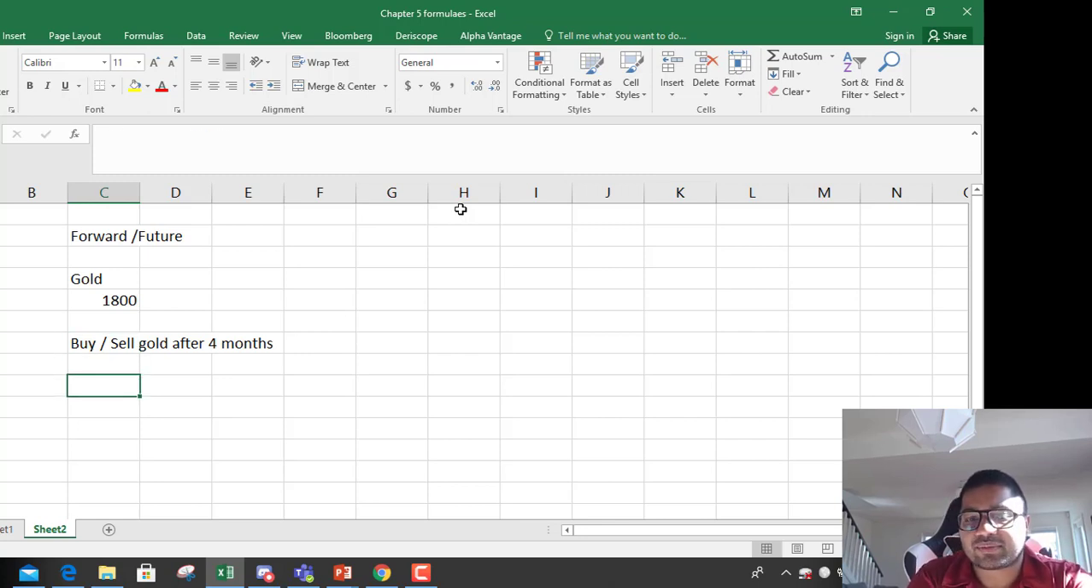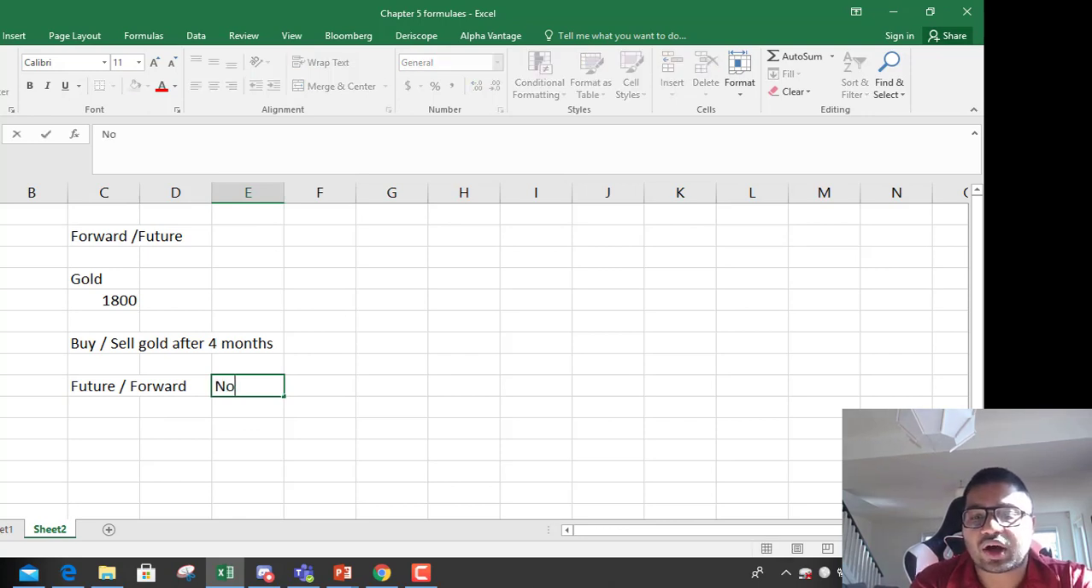That is nothing but the future price. The future or forward price is the price at which you can buy or sell gold after 4 months. Now what does that future or forward price depend on? It depends on the concept of no arbitrage. What does no arbitrage mean? That right now a person should not be able to profit by doing something with forward and something with spot.